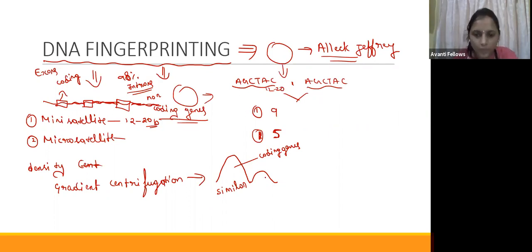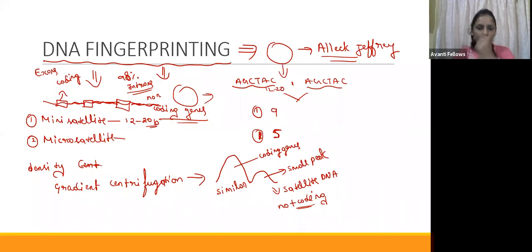Whereas this small peak is the satellite DNA peak, which is not coding. In this satellite DNA, we are going to take the mini satellite for DNA fingerprinting.